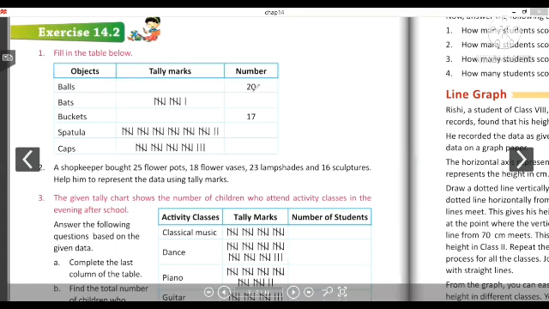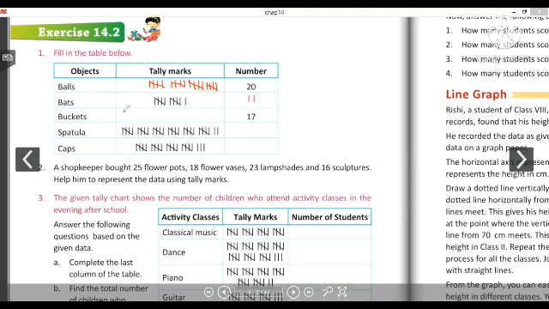So the number given here is 20. 20 का मतलब 1 2 3 4 5 6 7 8 9 10 11 12 13 14 15 and 16 17 18 19 20. So done. Next one, tally marks is given. We have to write down the number. So 1 2 3 4 5, 5 10 and 1, 11. So number is 11.